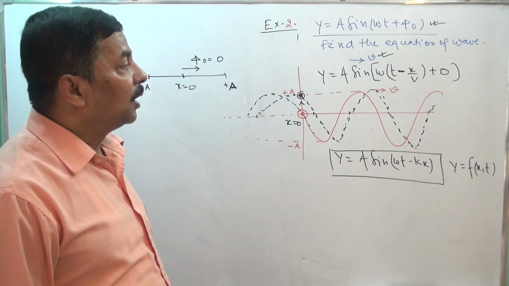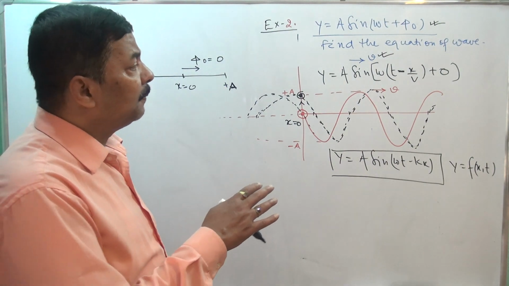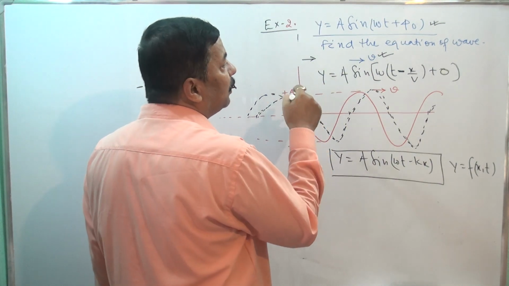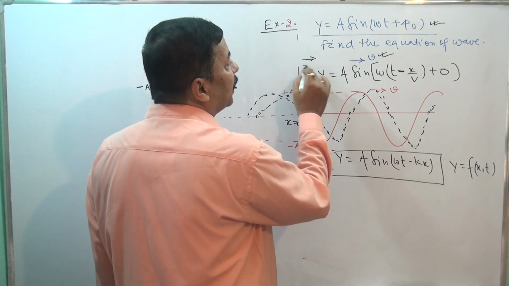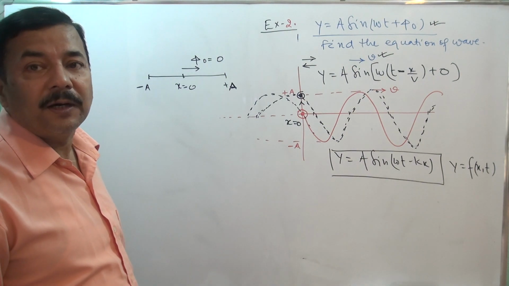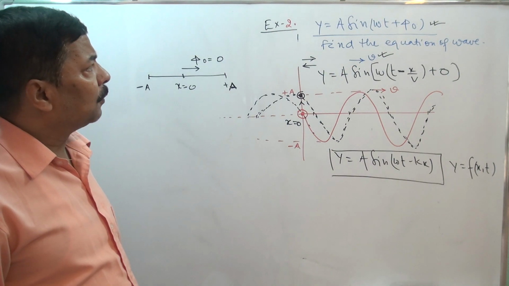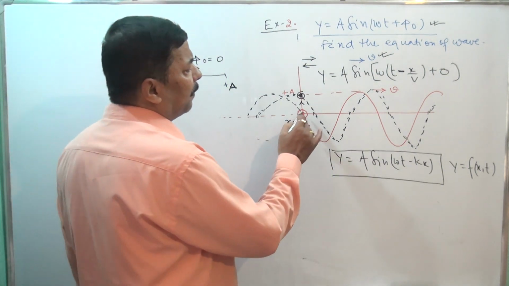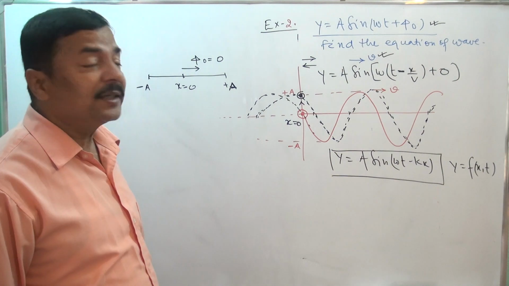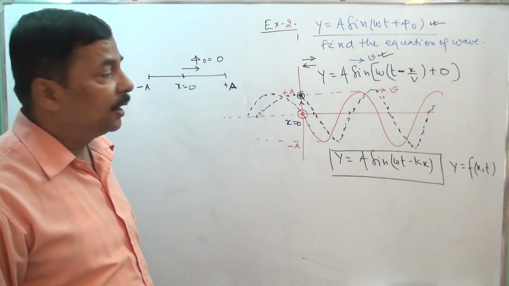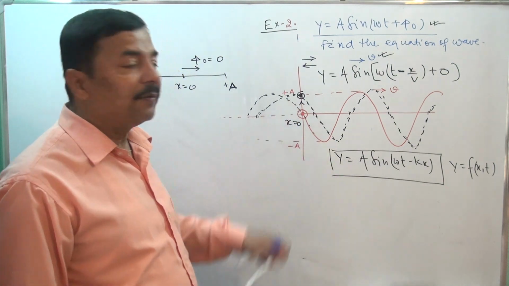You can derive the relation as homework. The 2 questions I have done with the positive direction of velocity, and you will do the same 2 questions with the negative direction of velocity, and that will enhance your concept in a better way. So one more example I would like to take. Here we are getting the particle at mean position, but is it essential that the particle will always be at mean position? It can be at any other position, suppose from here. That also I will try to discuss.